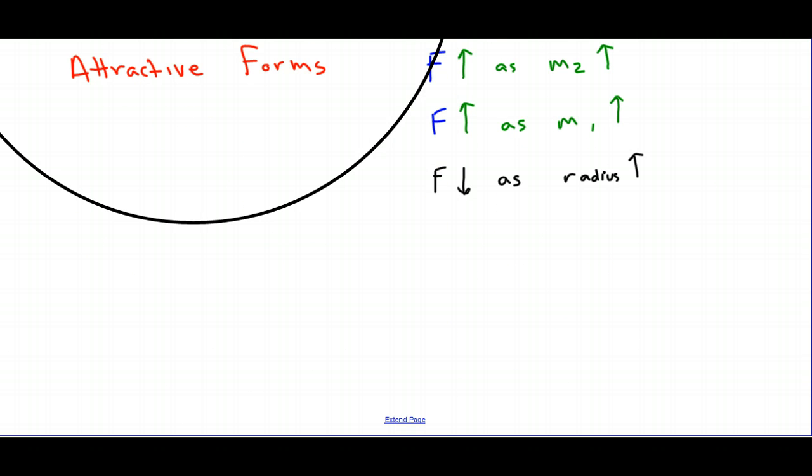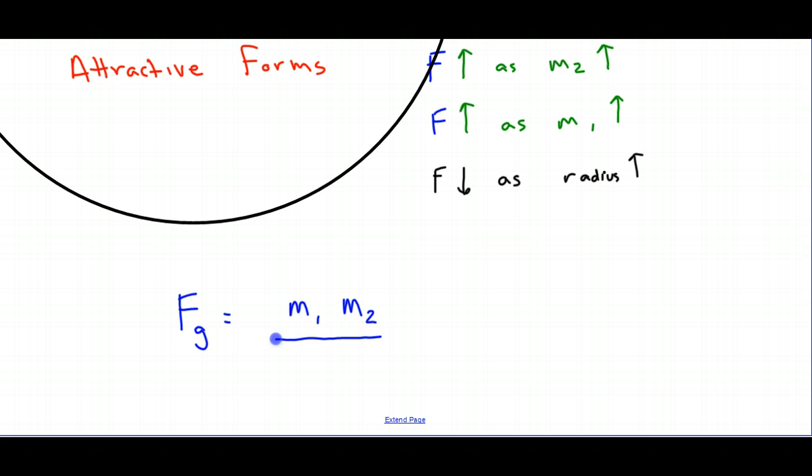Now this all comes together to come up with Newton's universal law of gravitation, and it looks like this. Let's just call it Fg. So the gravitational force of attraction between objects 1 and 2 is going to increase as m1 increases. So that means that we will have an m1 on the top. We will have an m2 on the top.